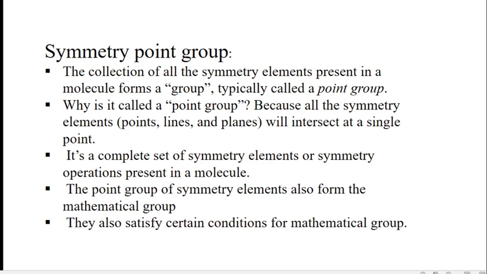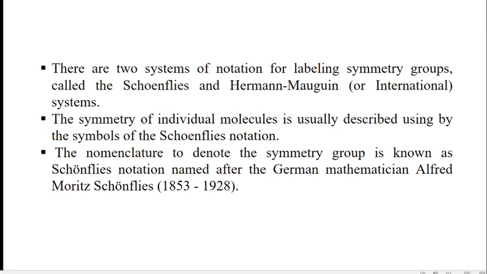Here the point group of the symmetry elements also forms a mathematical group, since they need to satisfy certain conditions for a mathematical group. There are two systems of notation for labeling the symmetry groups, called Schoenflies notation and Hermann-Mauguin notation. The point group of the molecule can be identified by Schoenflies notation.